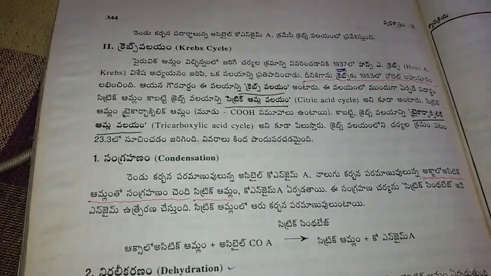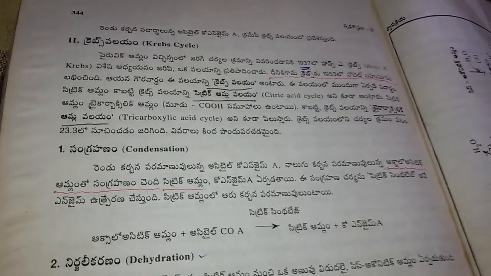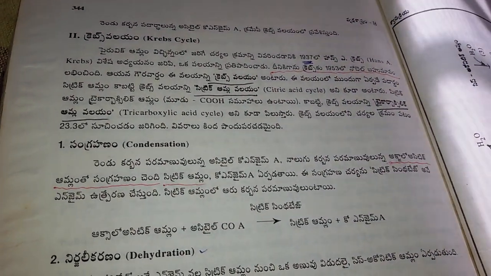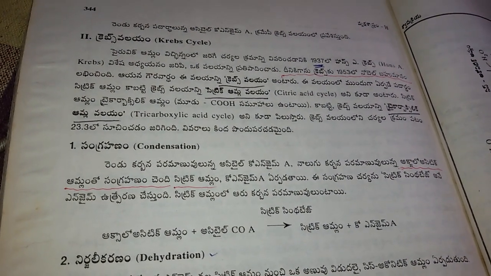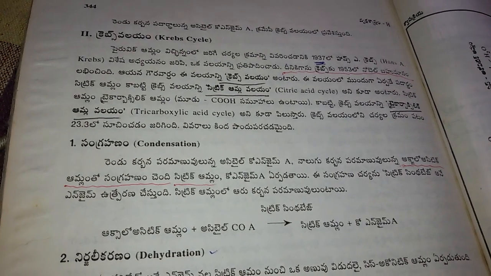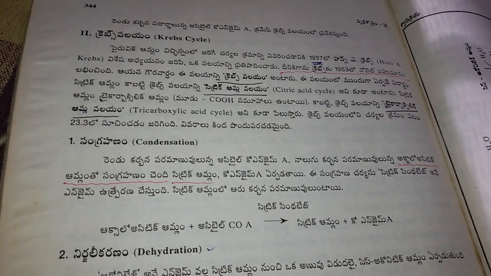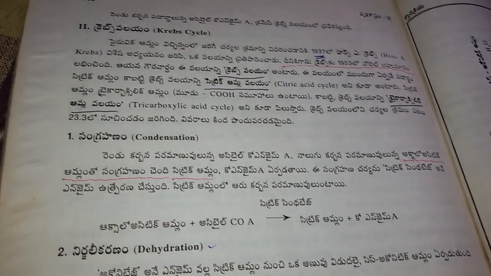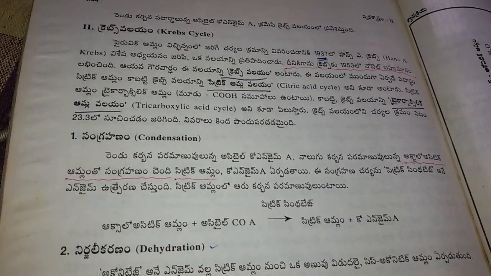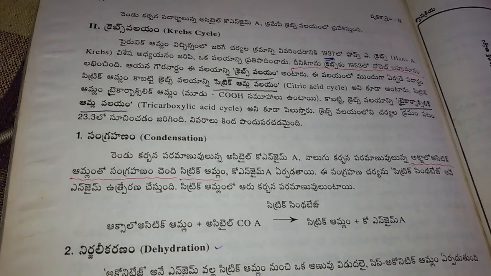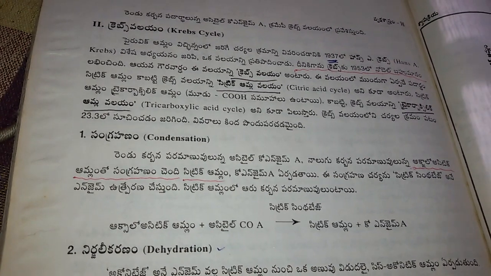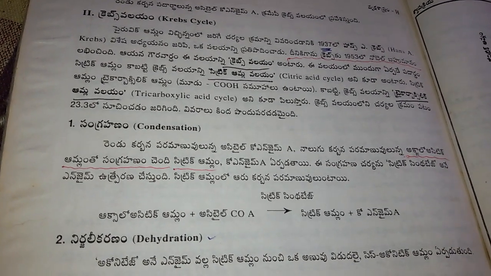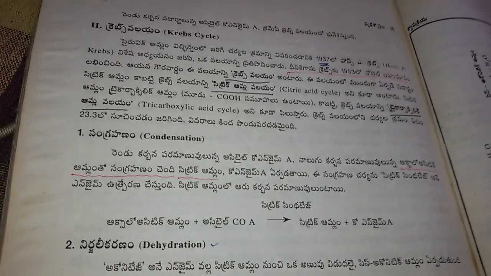Next stage, the Krebs cycle. The Krebs cycle was discovered by Sir Hans Krebs in 1937, so it is called the Krebs cycle after the scientist. The first product that appears is citric acid, so it is also called the citric acid cycle. As three carboxylic acid groups are involved in this cycle, it is also called the tricarboxylic acid cycle.